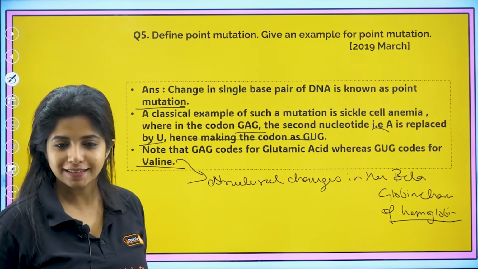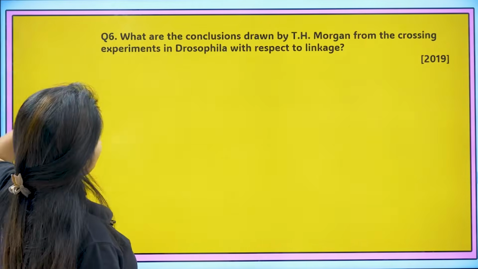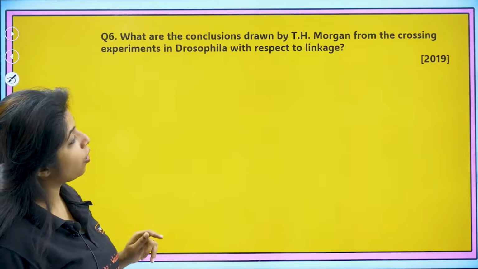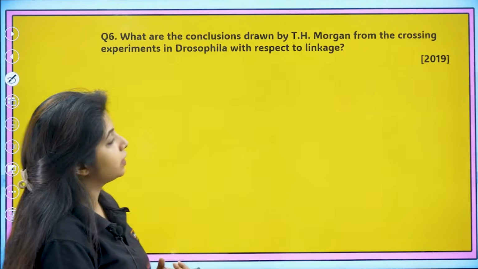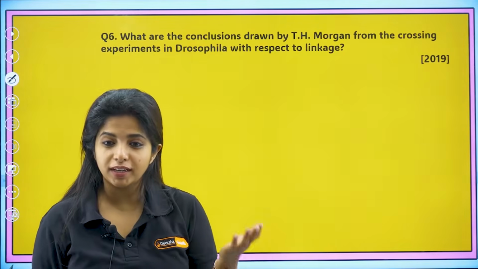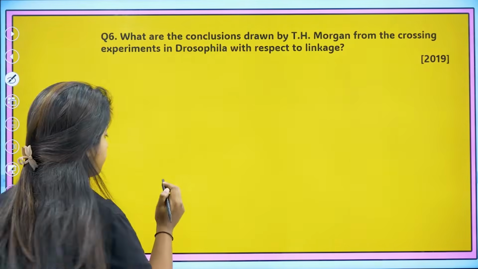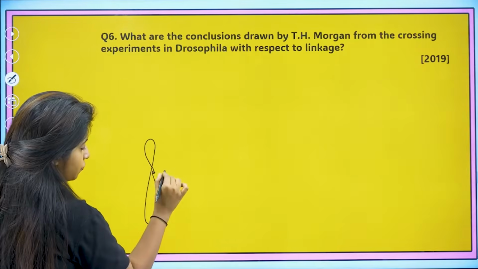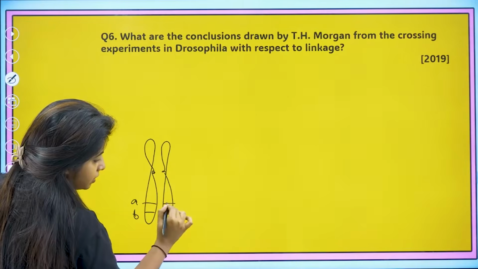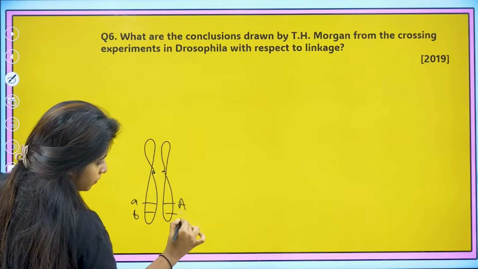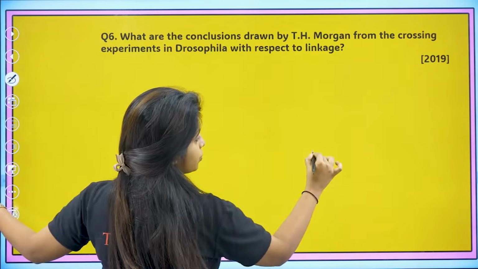Cool? Works? Okay. Now going ahead, what are the conclusions drawn by T.H. Morgan from crossing experiments in Drosophila with respect to linkage? What did he find out? He found out two things basically over here, my dear children, if you see. So suppose I have a gene like this. Okay, two conditions.